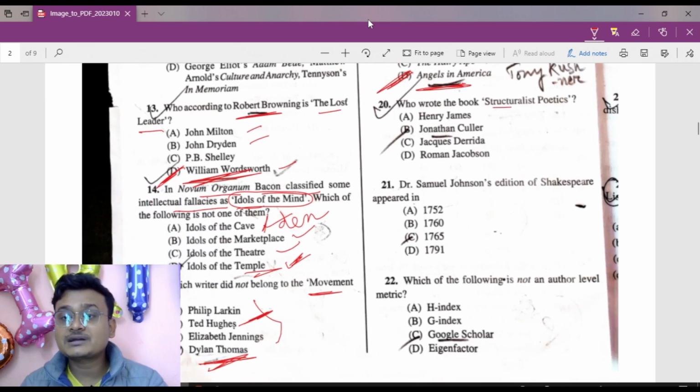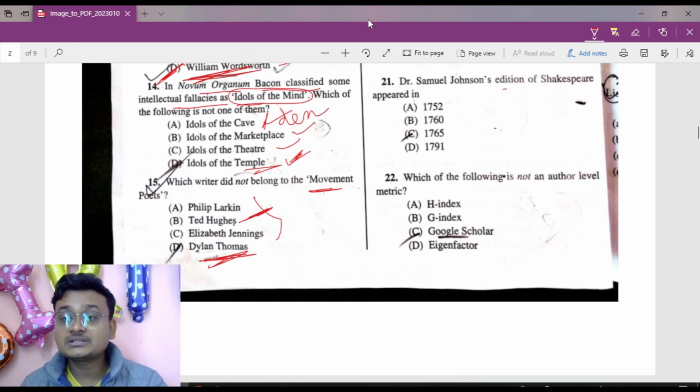Who wrote the book Structuralist Poetics? It was written by Jonathan Culler. Structuralist Poetics. Option number B is the right answer here. Now to question number 21. Dr. Samuel Johnson's edition of Shakespeare appeared in 1765. Okay, I don't want to waste your time, so that's why I am doing it very fast.